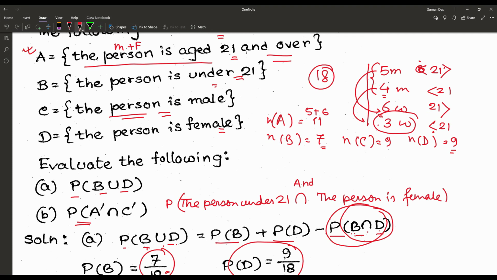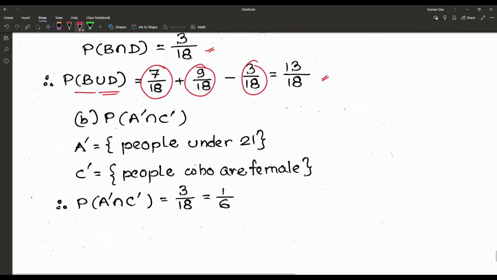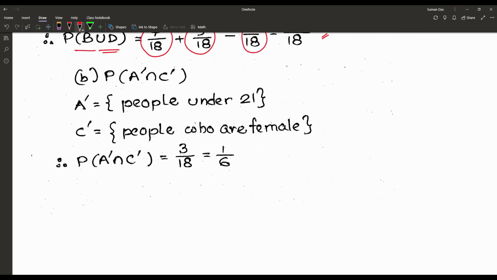So in English, the person is under 21 and the person is female. That means the women under 21, which is simply 3W, or 3 women under 21. So P of A complement intersection C complement is equal to 3 by 18, or 1 by 6.